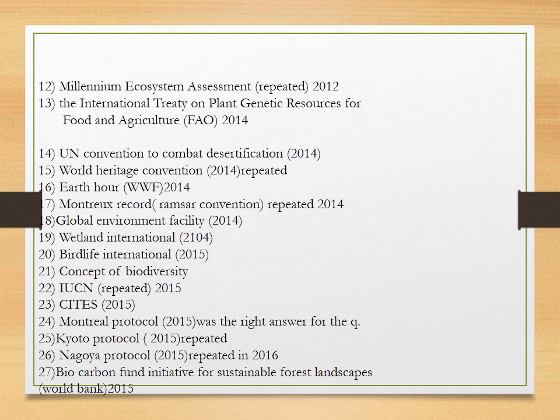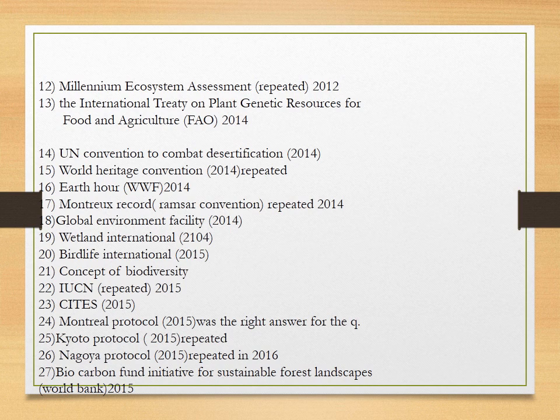We are supposed to see other programs of FAO. And number 14 is the UN Convention to Combat Desertification. We must look into the process of desertification and other conventions and programs related to desertification, and what India is doing to tackle this problem.